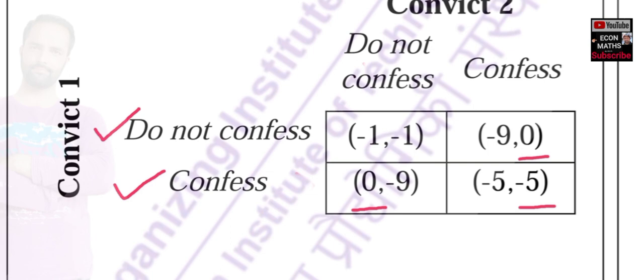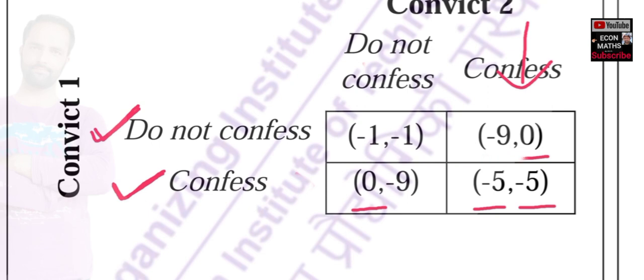Now let us see what happens if convict 2 chooses to confess. Okay, so in this case again convict 1 has two options, either do not confess or to confess. Again, do not confess gives him -9 as payoff, and to confess he gets -5 as payoff. Obviously -5 is greater than -9, so convict 1 will choose to confess. Okay, let us rub this here.